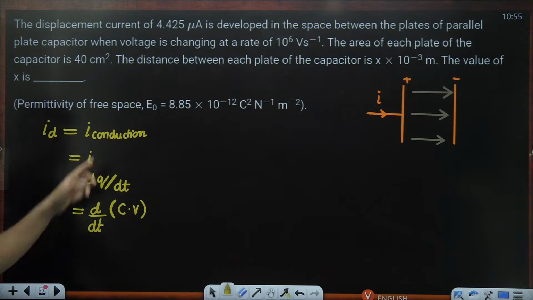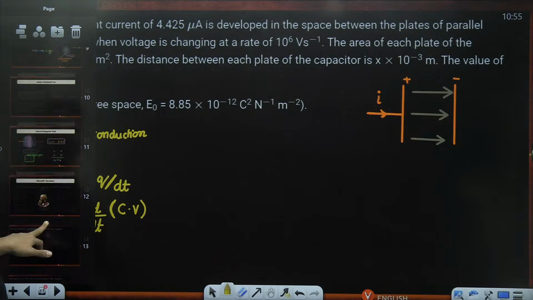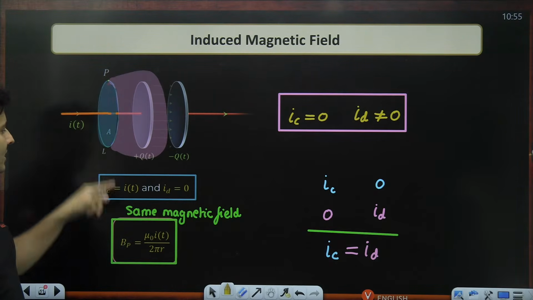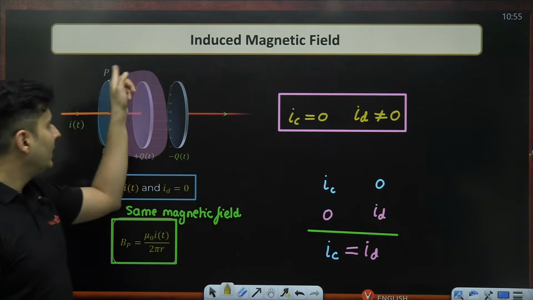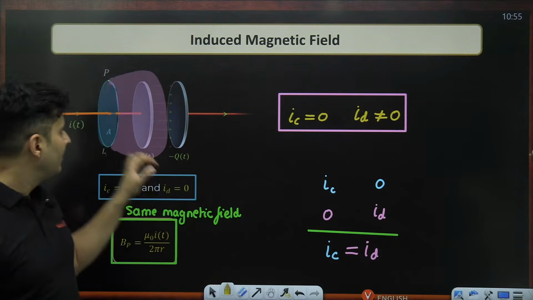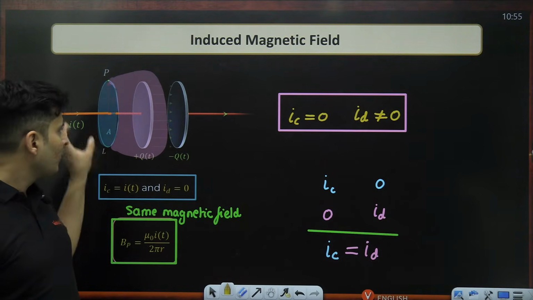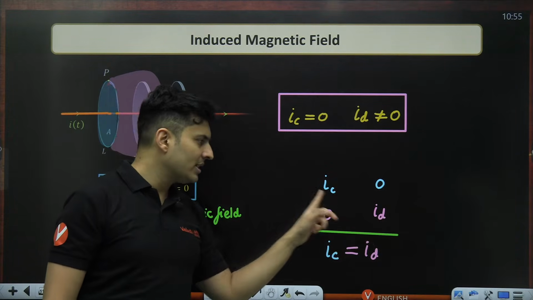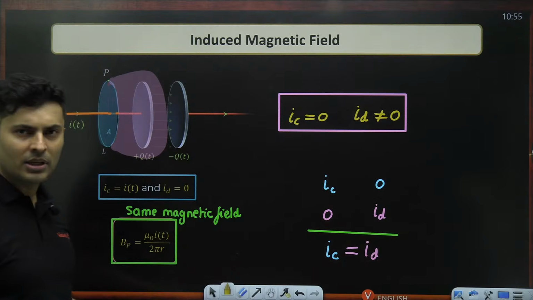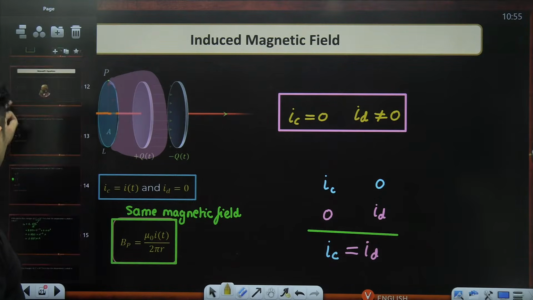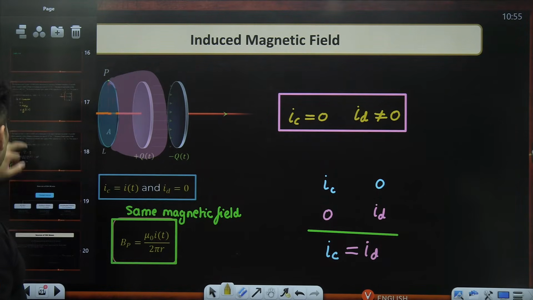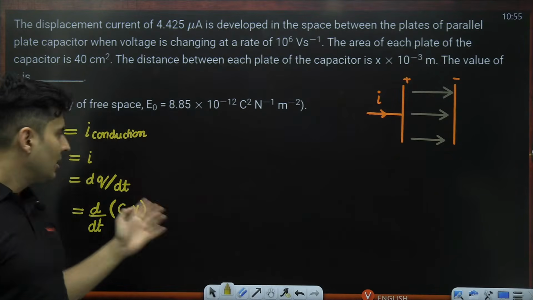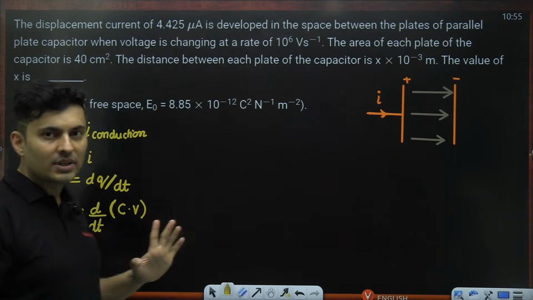So did you understand why I did this? I just explained it to you right over here. Whether I take this area or that area, when I take this area, conduction is there. When I take that area, displacement is there. But since the outcome is the same, this choice should not be affecting me. So hence, both these currents numerically should be equal to each other in both the scenarios. So that's why I said the displacement current is equal to the conduction current. That was the first trick which I have used.